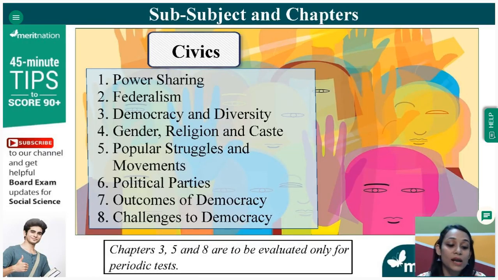Now, moving to our second subject, which is civics. Again, civics is, if you ask me personally, one of the easiest sub-subjects. Civics and economics are the easiest papers in your social studies class 10th exam. History is something that you have to memorize. It can be a little difficult, but you have no choice because it's history. Civics and economics is all about concept.